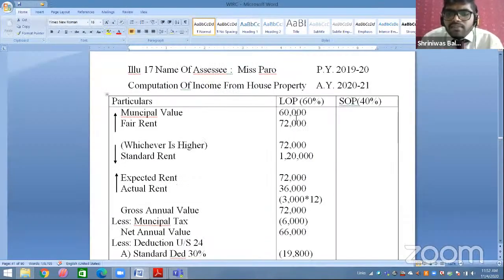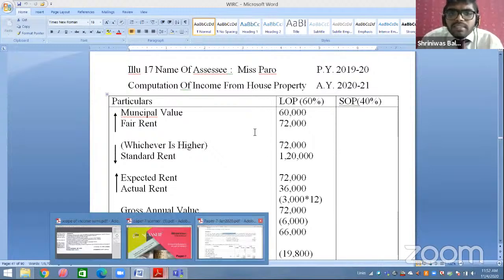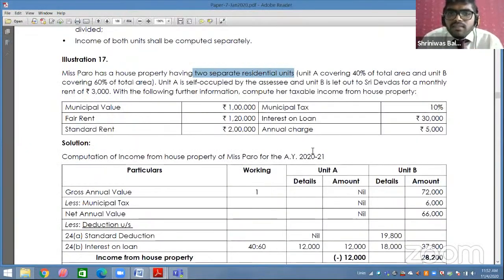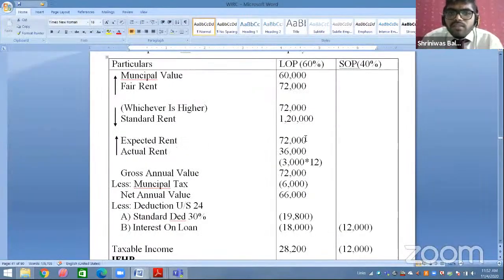Then you will consider whichever is higher. So higher part will be 72. Now again standard rent. How much amount of standard rent is 2 lakh. 2 lakh का 60% will be 1 lakh 20. 1 lakh 20 लिया, दोनों में से whichever is lower. So lower will be 72,000.